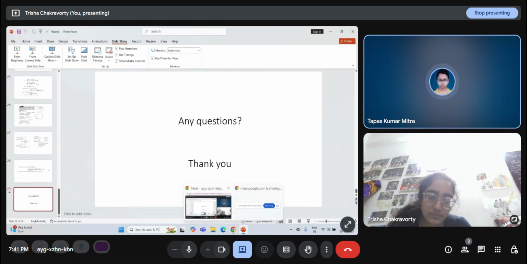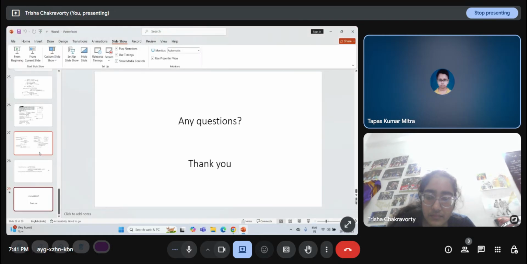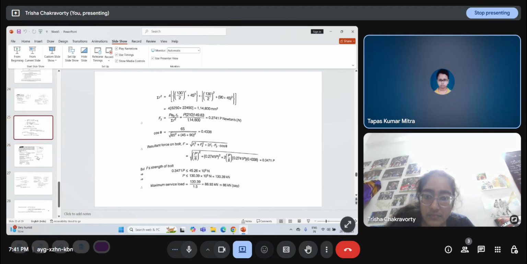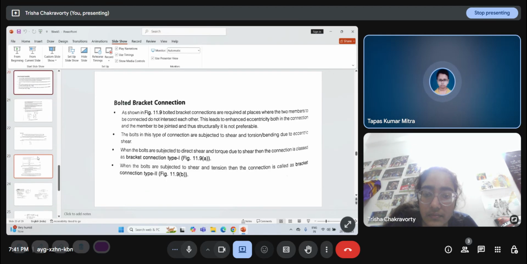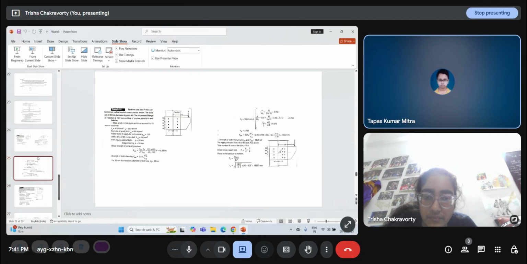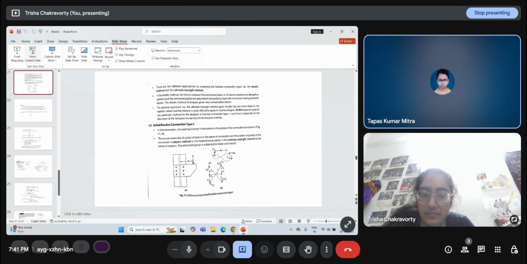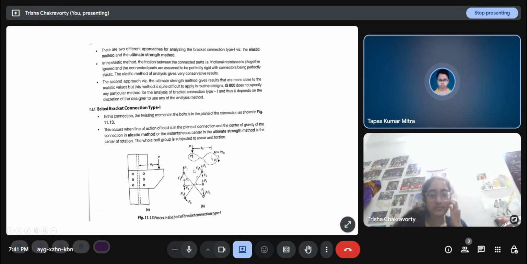Please see figure 11.13. You have shown F1 and F2 as upward, but this force should be downward, because P by N, each force will be shared equally.